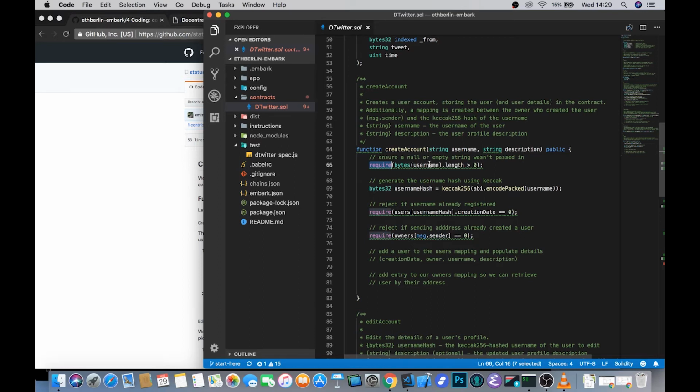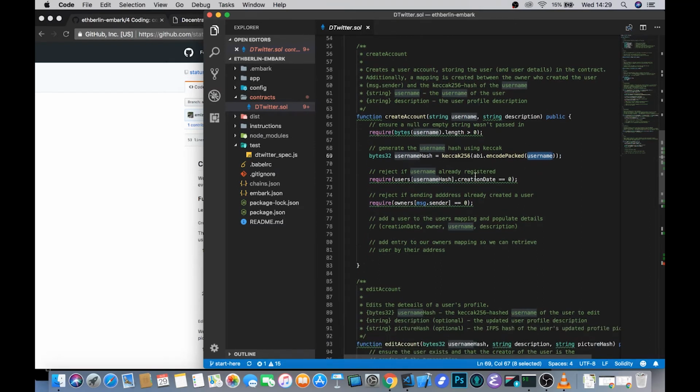Here we're checking that indeed a username has been passed in by making sure that its length is greater than 0. We're then using this SHA256 hash, which is a precompile in the EVM, to generate the username hash based on the username that is passed in. And we're then taking a look to make sure that this user hasn't already been created.